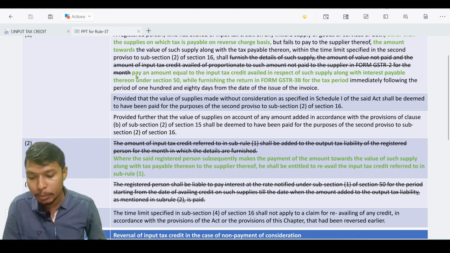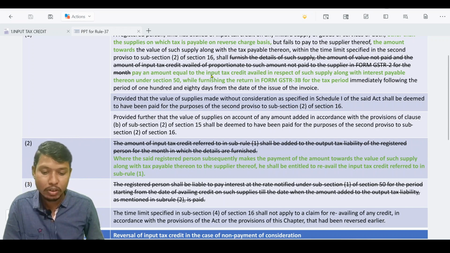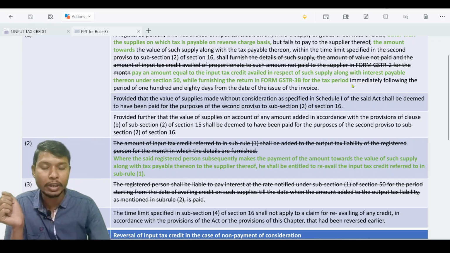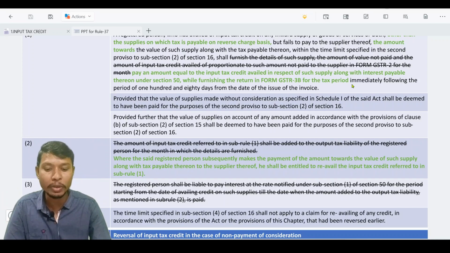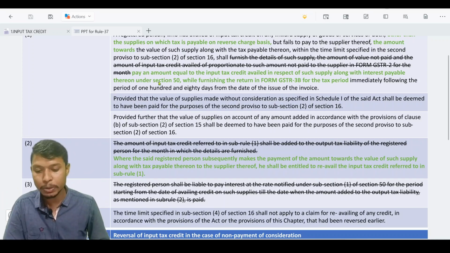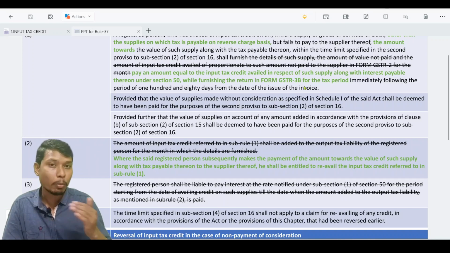And the next amendment is: pay an amount equal to the input tax credit availed in respect of such supply along with interest payable thereon under section 50 while furnishing the form GSTR 3B for the tax period. So if you observe this amendment, you will find 2 major amendments. The first thing is with respect to interest calculation, and the second thing is with respect to the form of GSTR.